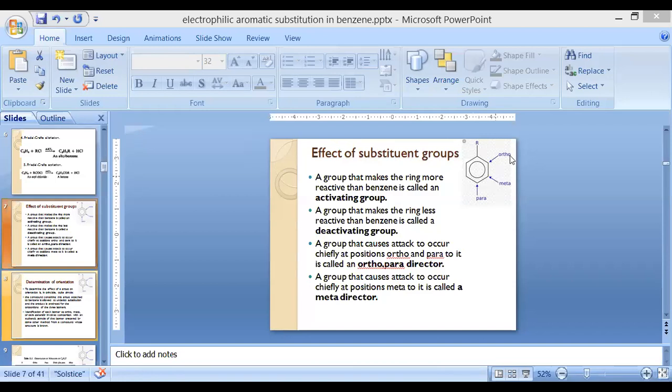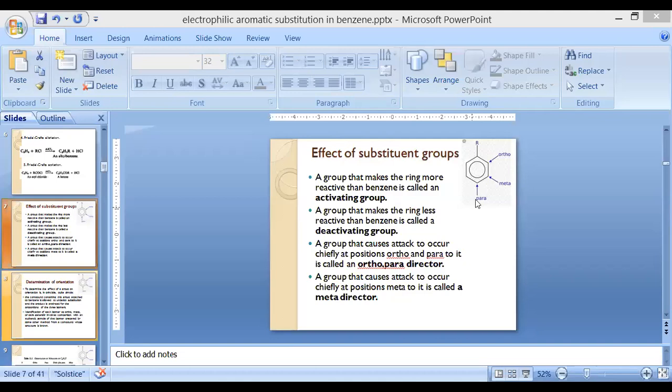Whenever we substitute any functionality in the ring at any position, if it activates the group or makes the compound more reactive, then those are known as activating groups. Second, if any functional group decreases the reactivity of the benzene ring, then those come under the category of deactivating groups.